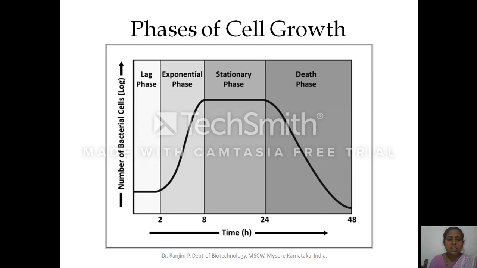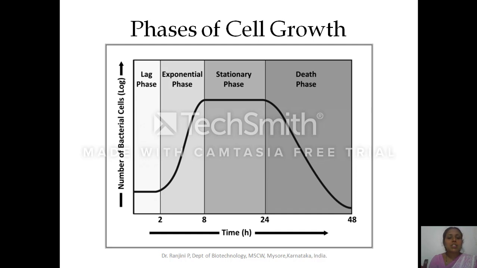To have a very short lag phase, inoculate cells which are in the exponential phase, and try to maintain the same nutrient media where you are inoculating or subculturing. So that is the lag phase, and the factors which influence the length of the lag phase.